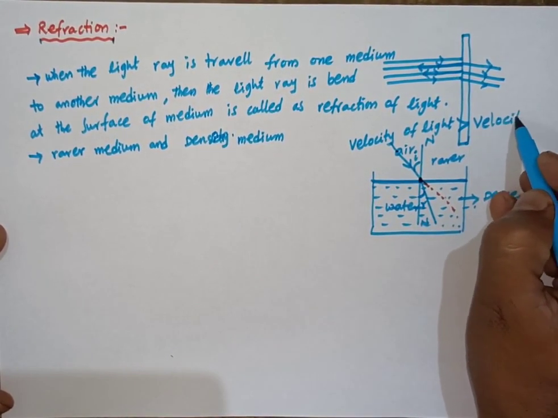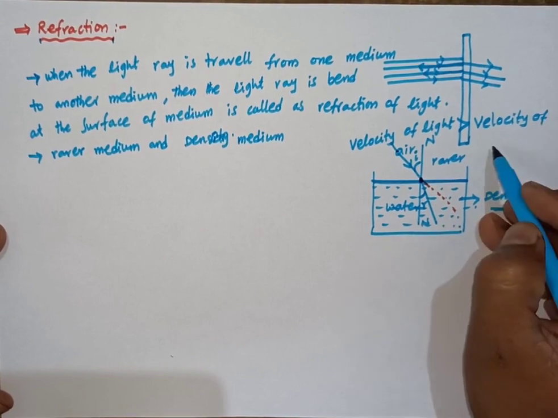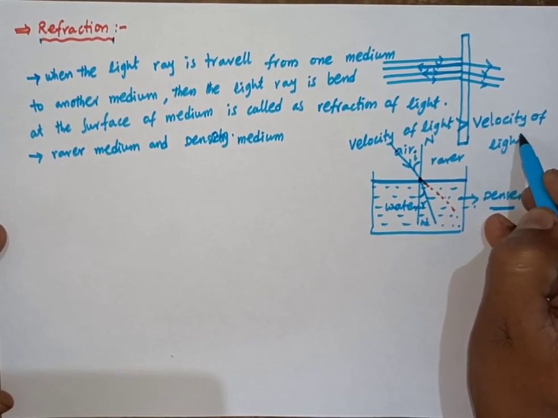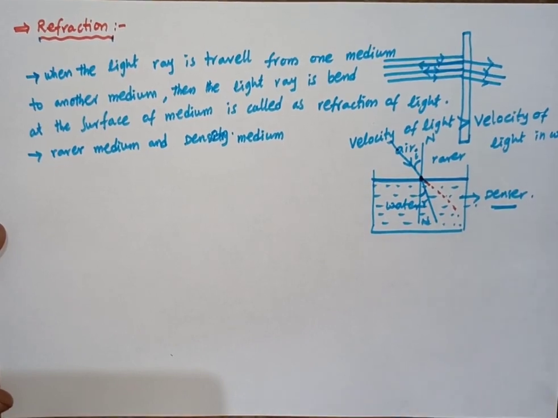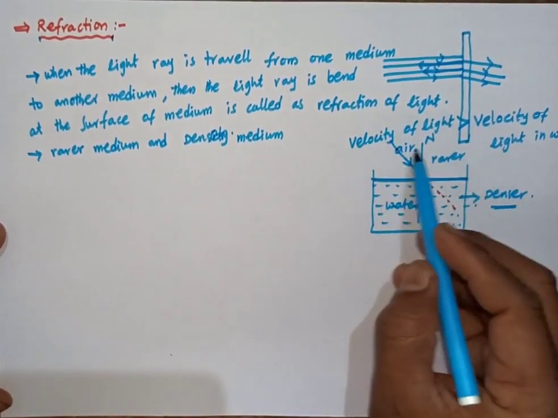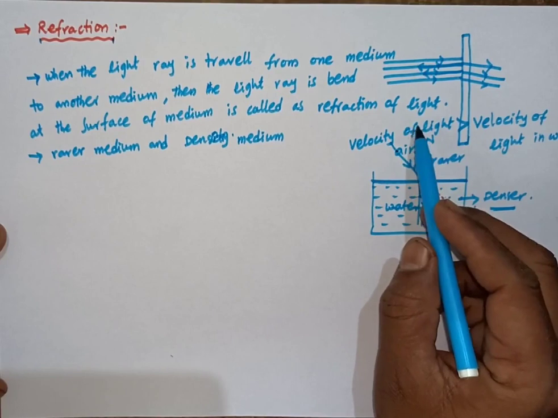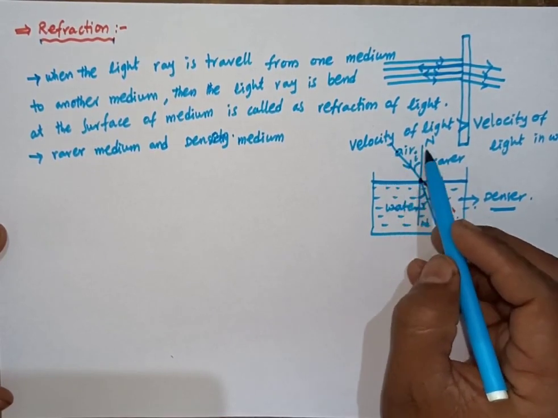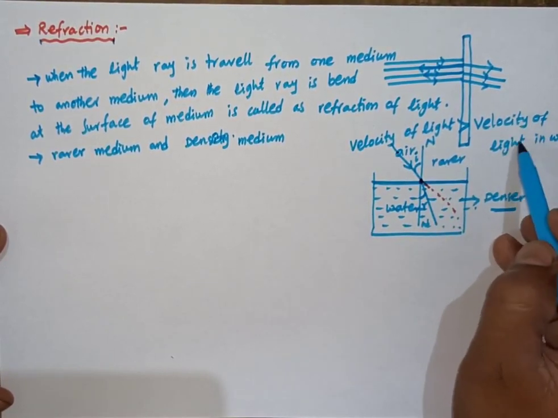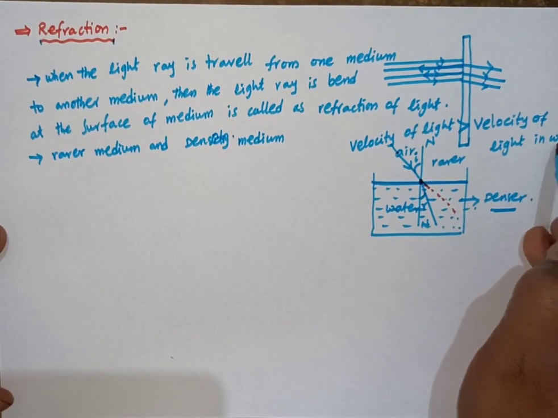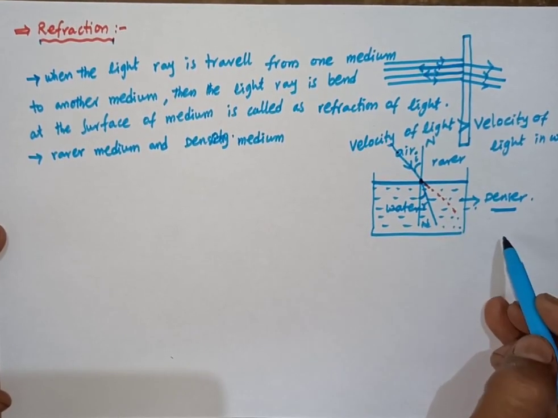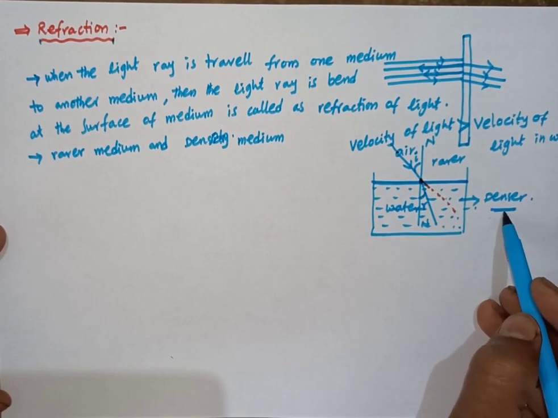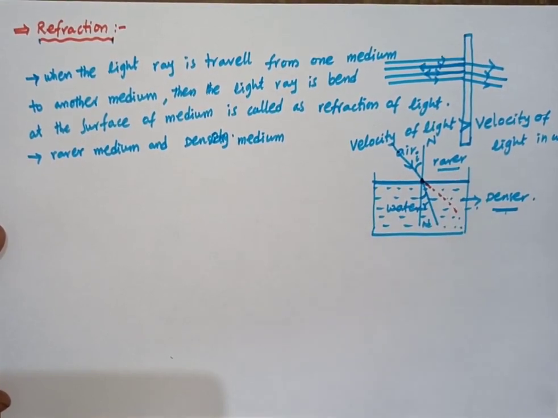Where the velocity of light is more, it is called the rarer medium. The velocity of light in water is low, so it is called the denser medium. Denser medium and rarer medium.